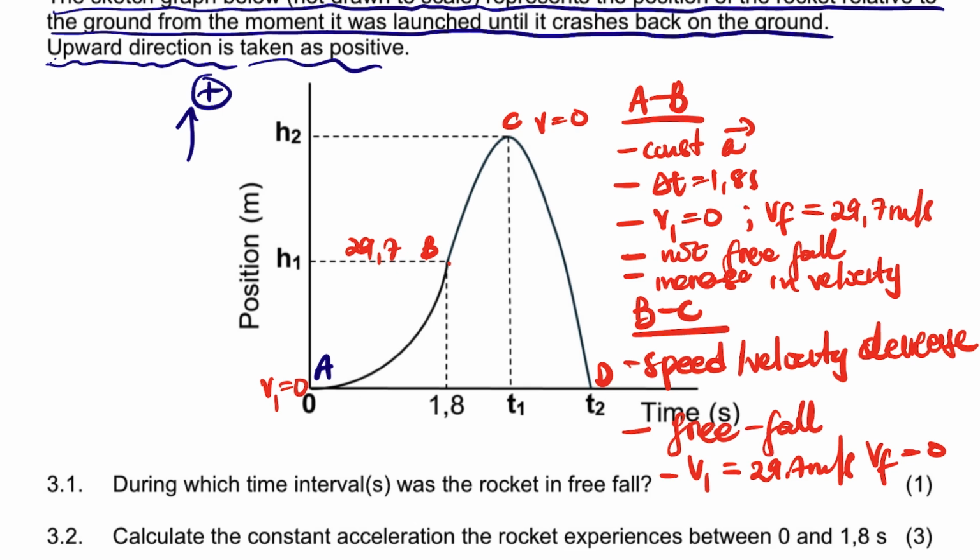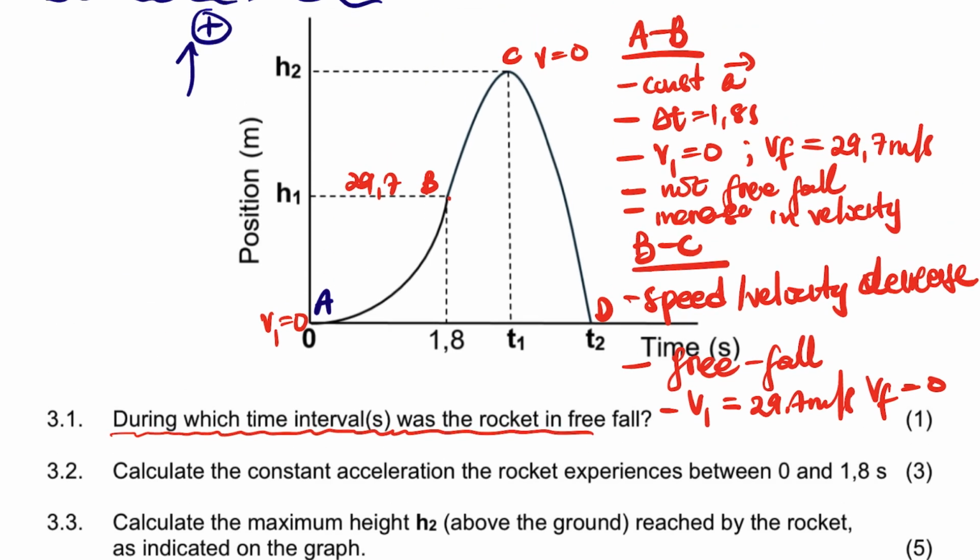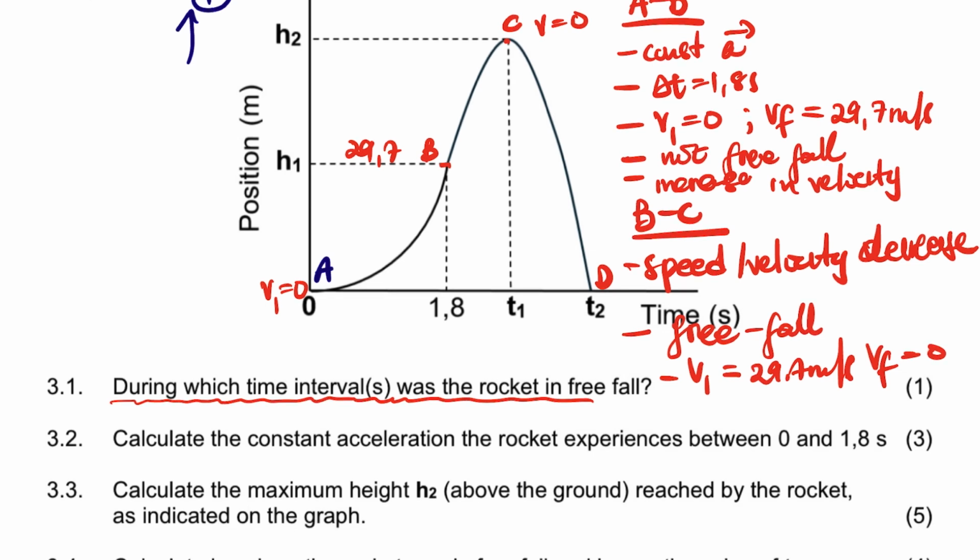Okay, let's answer the questions now. I hope that explanation makes sense. It says 3.1, during which intervals was the rocket in free fall, as I've mentioned? It was in free fall from B to C, but we cannot say B to C because we are not given B to C here.